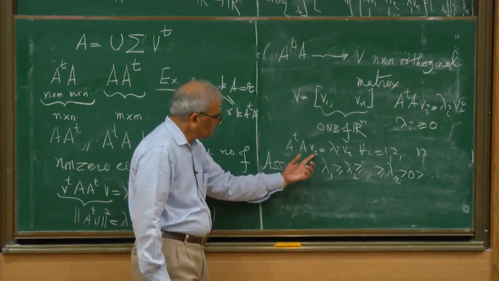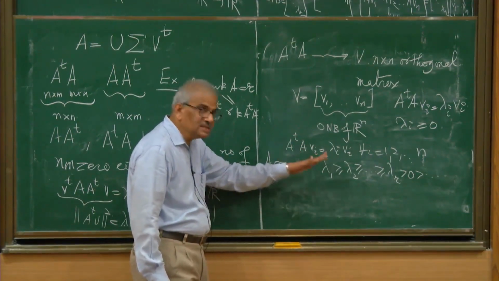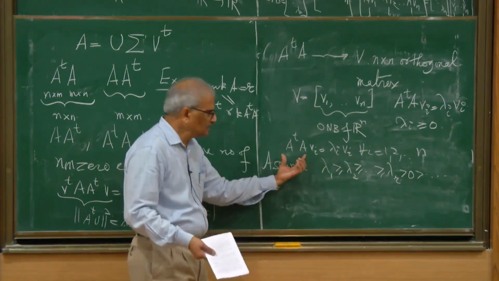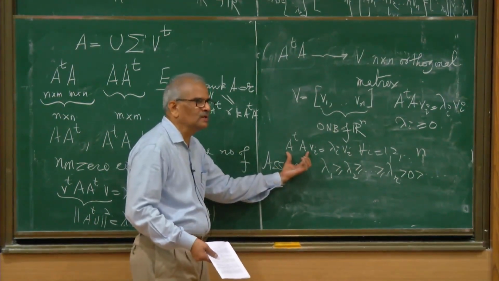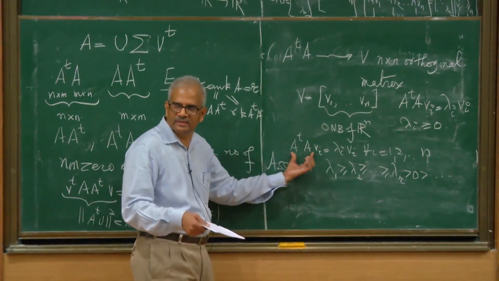V1 up to Vn is an orthonormal basis. When you take their images under the action of this matrix, I get the image of the linear transformation induced by this matrix, and the dimension of the image is the rank of the matrix.